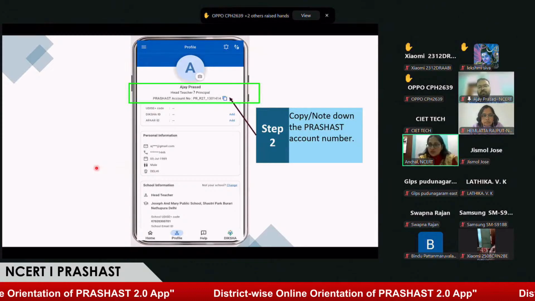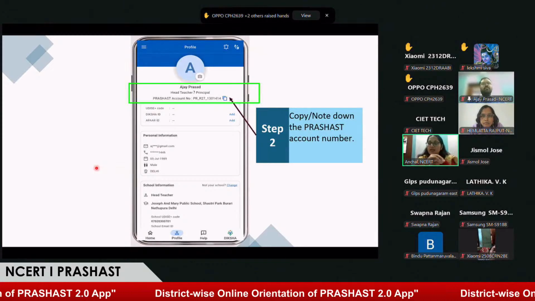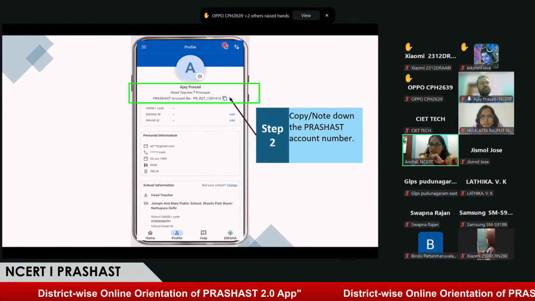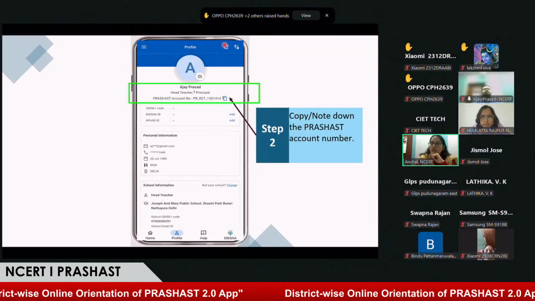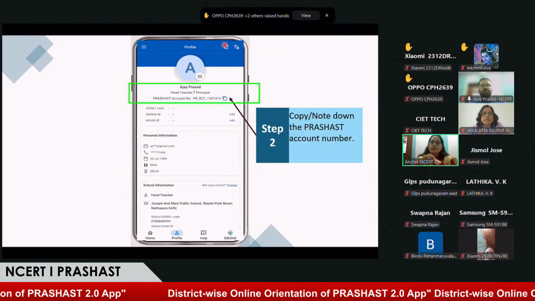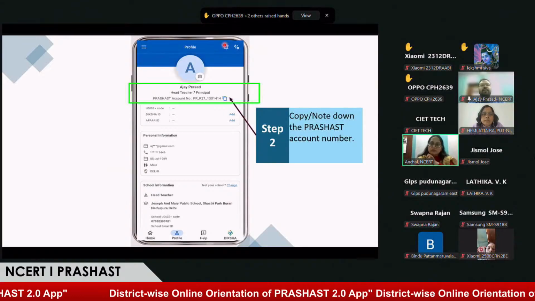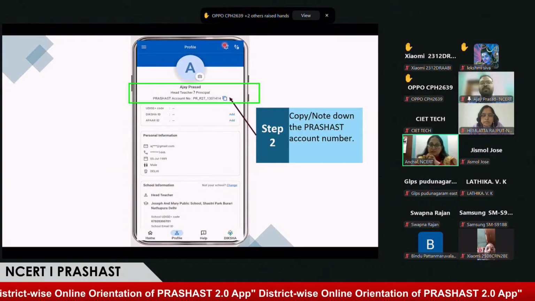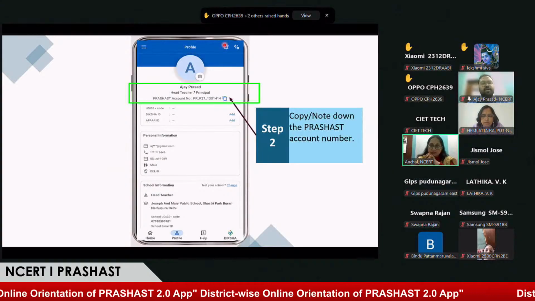One more question we received: should the headmaster do anything to move the screening list to the special educator after the teacher does part 1 screening? No, ma'am. After assigning, the headmaster doesn't have to do anything. They will just be observing whether the screening deadlines are met or not.